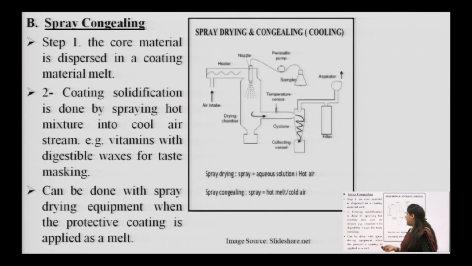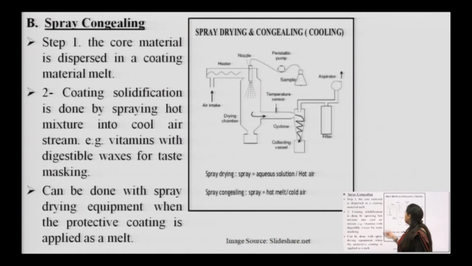For example, vitamins with digestible waxes. Waxes, as you know, are semi solid in nature. So, it is in melt or liquid condition at high temperature, whereas it gets solidified at cool temperature. This is why we use waxes for spray congealing. It solidifies immediately and it will lead to the formation of microspheres, and can be done with spray drying equipment when the protective coating is applied as a melt. So, it can be used with the same apparatus, but the temperature condition is usually changed.